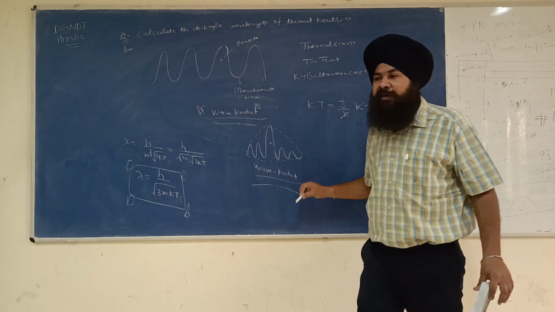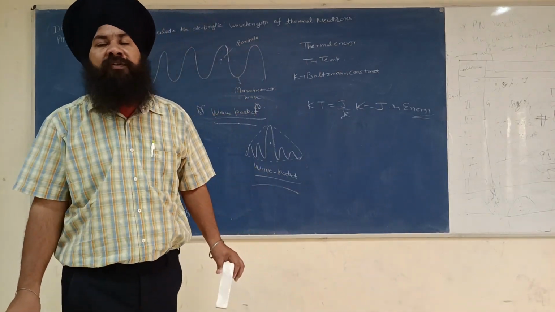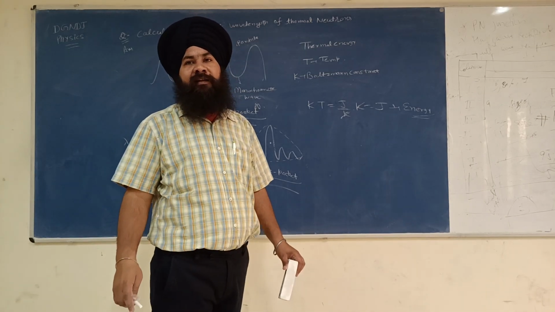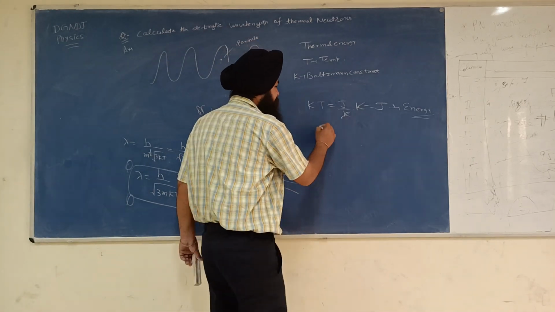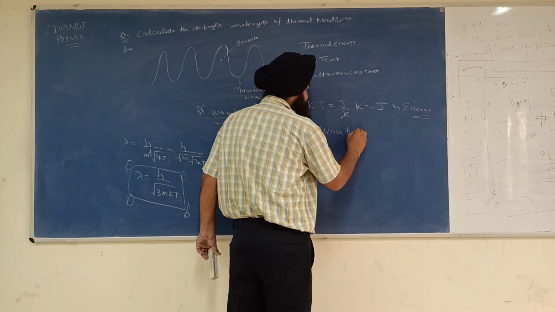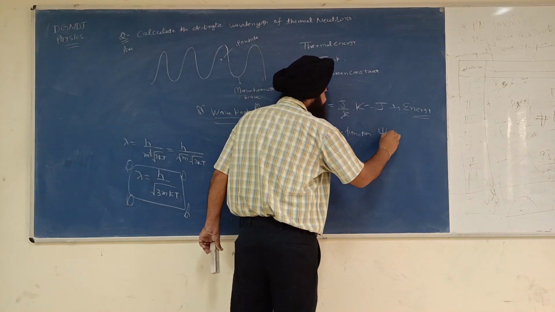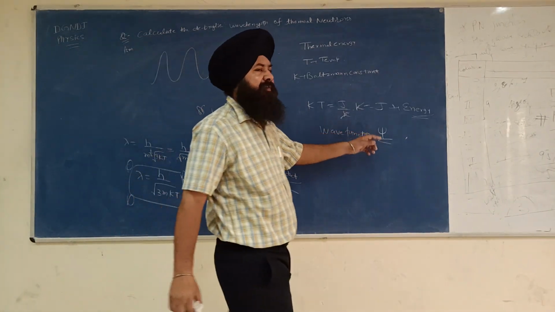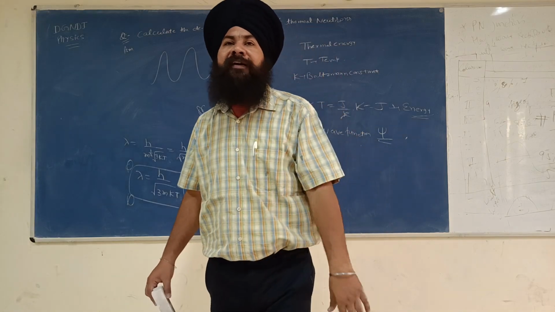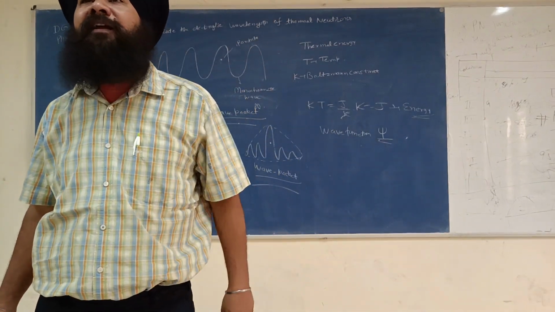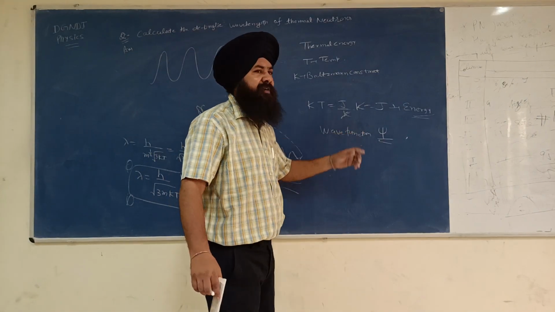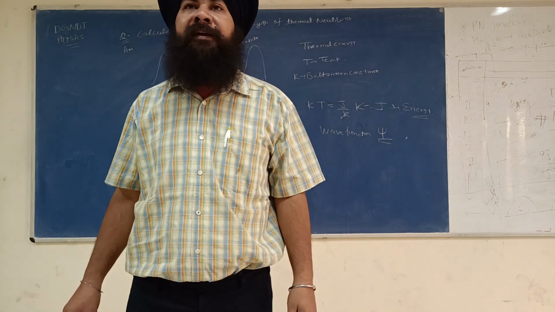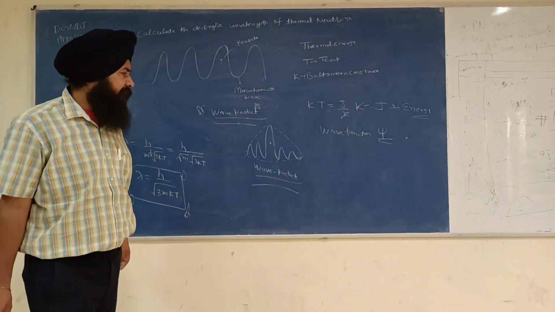And in quantum mechanics, whenever we have to define the position of a particle, we define a wave function associated with the particle, that is called psi. Psi is called a wave function. If we want to find the position or behavior of a particle, we define a wave function. This wave function simply describes the behavior of a particle.